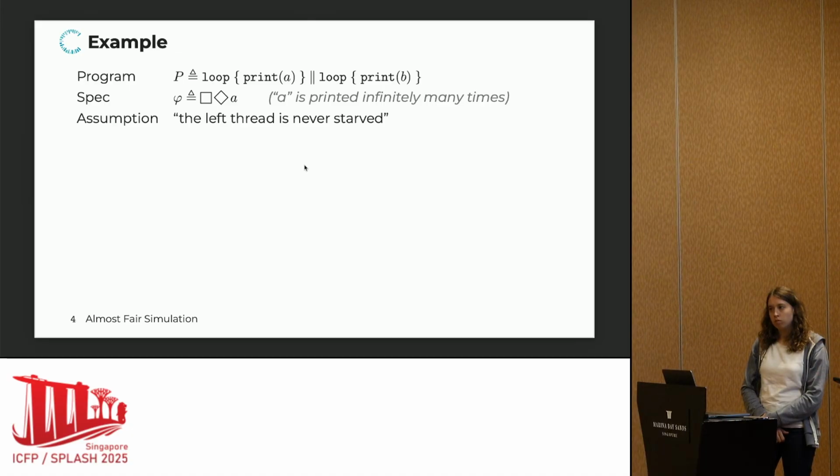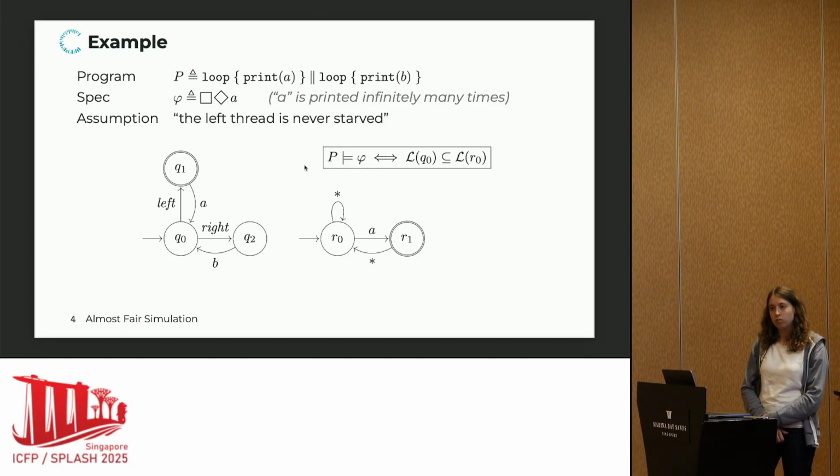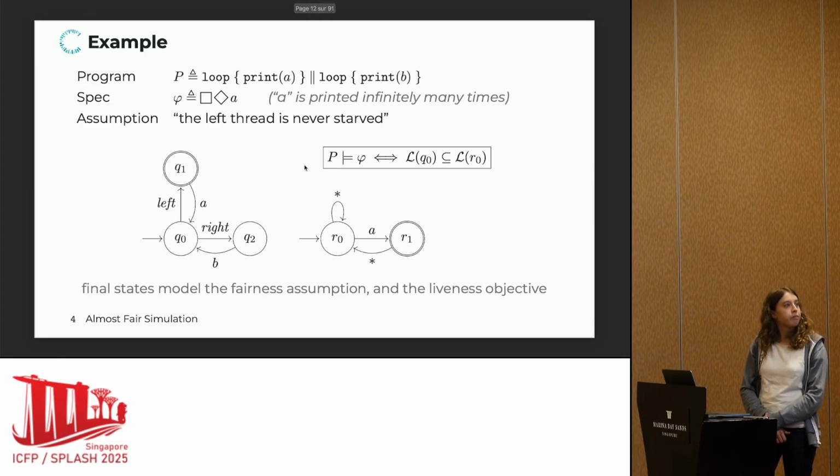We can model this whole situation using two Büchi automata, one that is essentially encoding the program plus the fairness assumption, and one that is encoding the liveness specification. It turns out that the program satisfies the spec if and only if those two automata are language included. The key takeaway here is that on the left-hand side, we model the fairness assumption as accepting states. So here Q1 models the fact that the left thread is never starved. On the right-hand side, on the specification side, accepting states model liveness objectives. So here the R1 state models the fact that we're seeing an A.